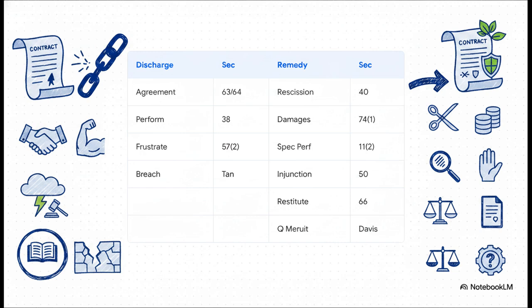Then, when you move to the right side to fix the problem, you have your exact section numbers ready to go. Section 40 for rescission, Section 74.1 for damages, Section 11.2 SRA for specific performance, Section 50 SRA for injunction, Section 66 for restitution, and the Davis case for quantum merit. This single grid is quite literally your entire syllabus on one screen.